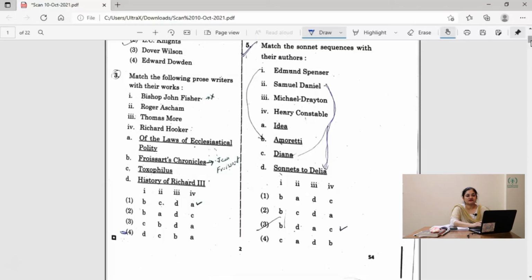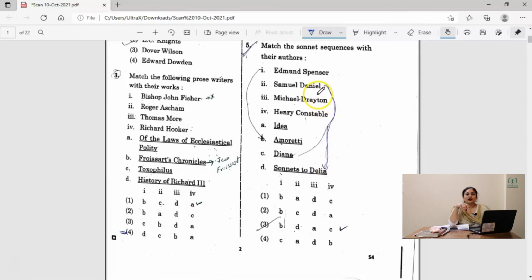Second, Samuel Daniel is famous for Delia, Sonnets to Delia, because Delia is one of the female inspirations of Daniel, and that is why Samuel Daniel wrote Sonnets to Delia. Now let's see second for D. Only one option is there and your question is being sorted out, right? So it's 3. Daniel for Delia, Edmund Spenser for Immortality. Now third is Michael Drayton. Obviously Michael Drayton is for Idea and Henry Constable is for Diana. These are the 4 options and we have solved it by only 2 options.